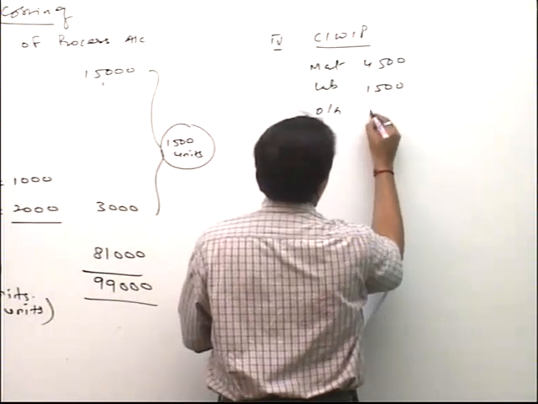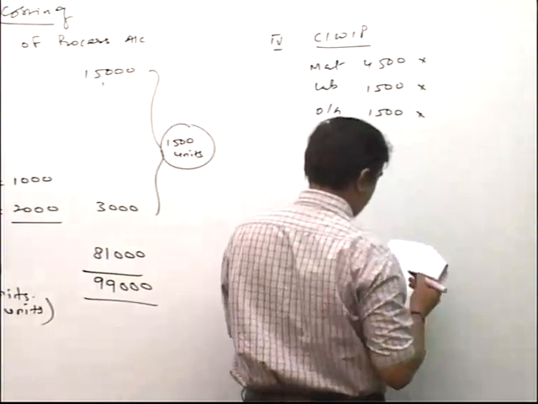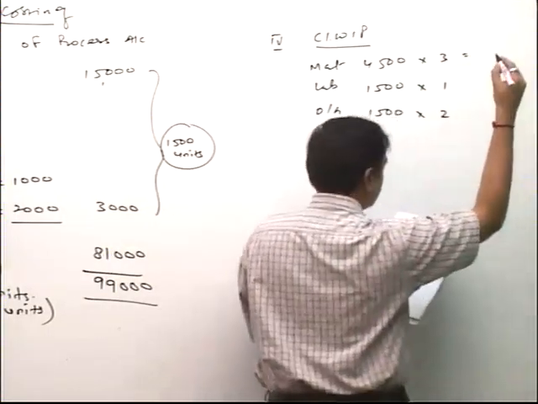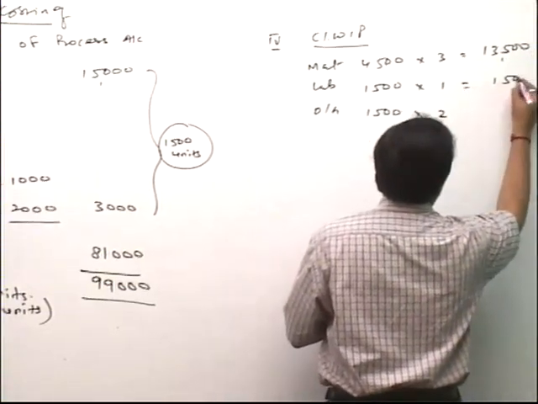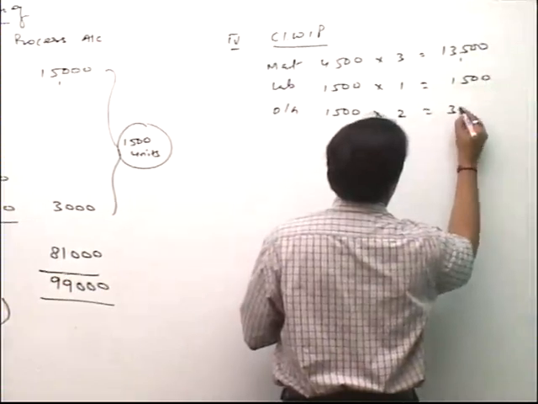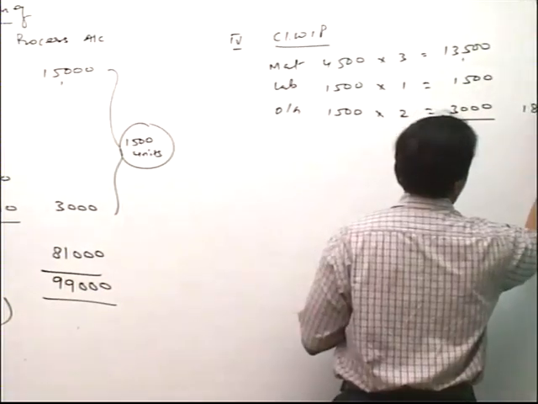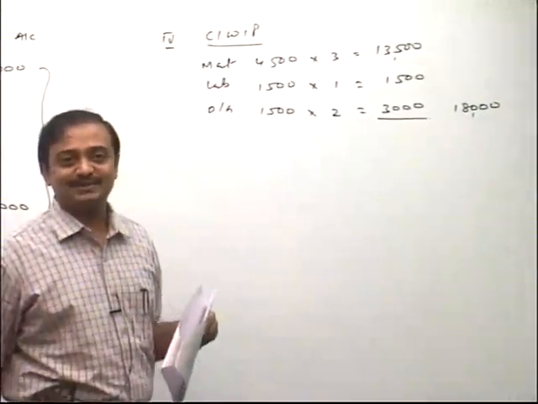1,500 and 1,500. 3, 1 and 2. 13,500, 1,500, 3,000. Total 18,000. That is the value of closing WIP.